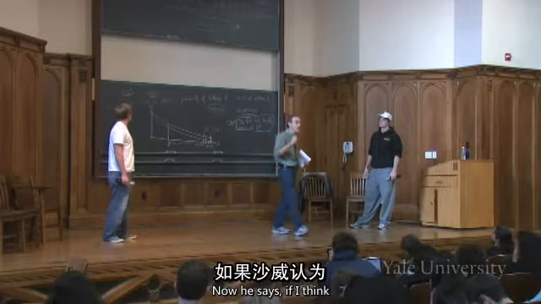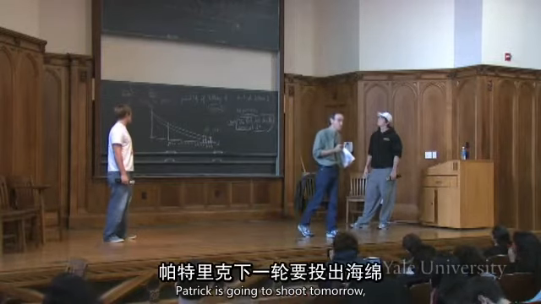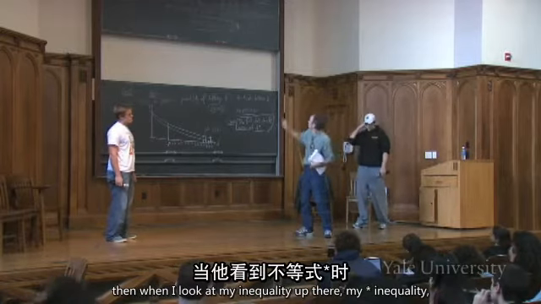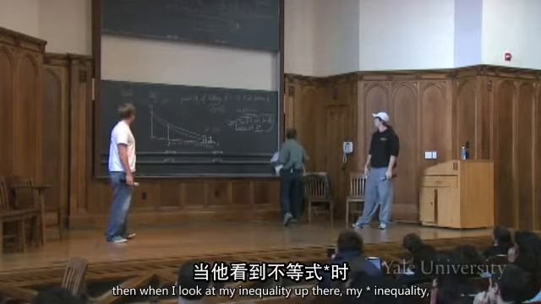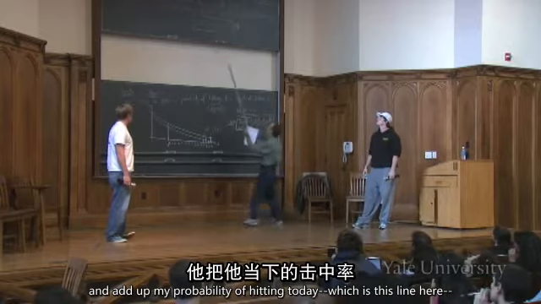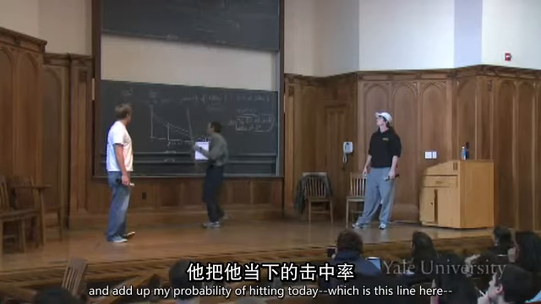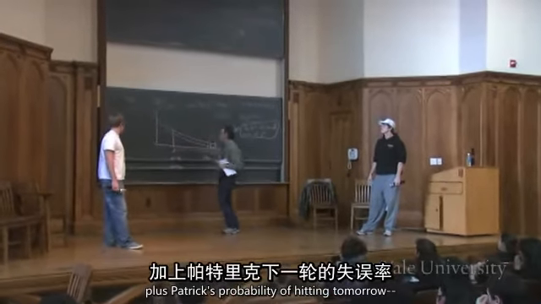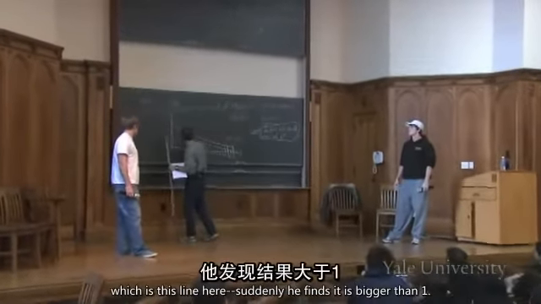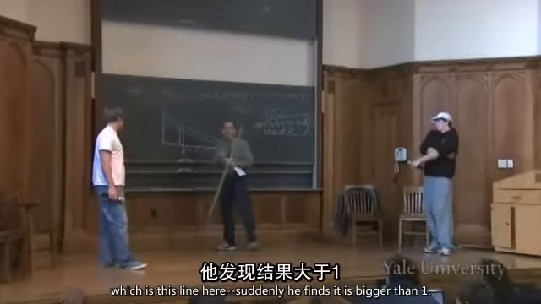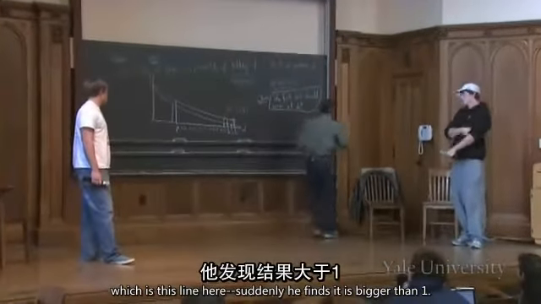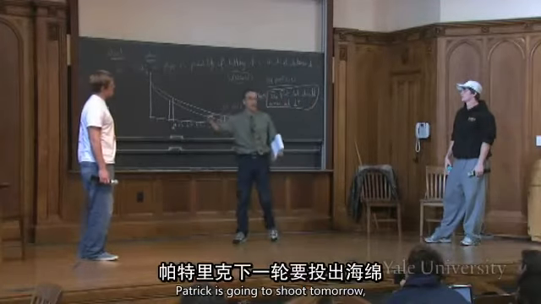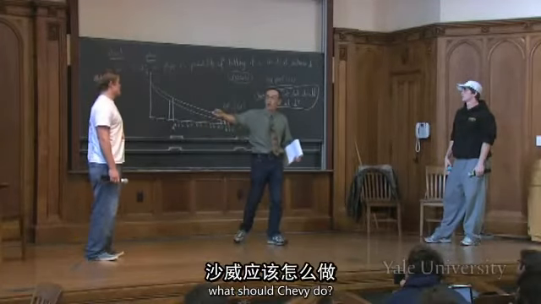Now he says, if I think Patrick is going to shoot tomorrow, then when I look at my star inequality and add up my probability of hitting today, which is this line here, plus Patrick's probability of hitting tomorrow, which is this line here, suddenly he finds it is bigger than 1. So now, if Shebby thinks that Patrick is going to shoot tomorrow, what should Shebby do?